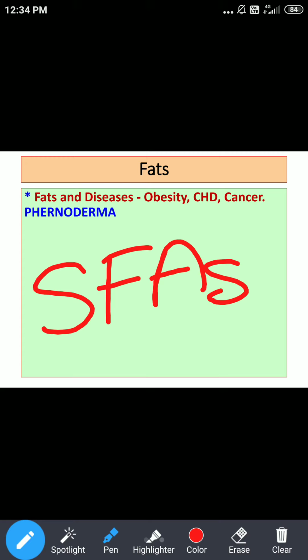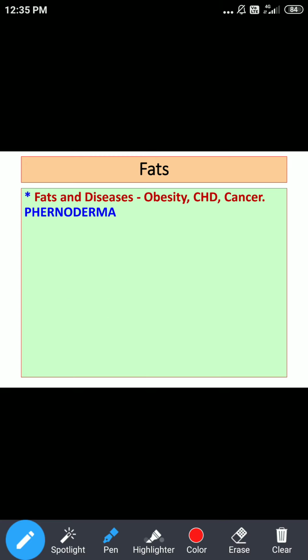So a diet where more than 40% of energy is supplied by fats, and which mainly contains saturated fats, increases the risk of coronary heart disease. We can say this is one of the most important risk factors for CHD.